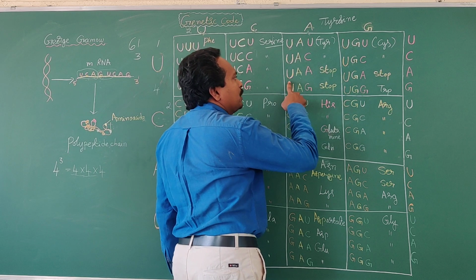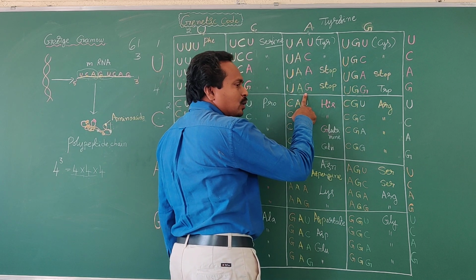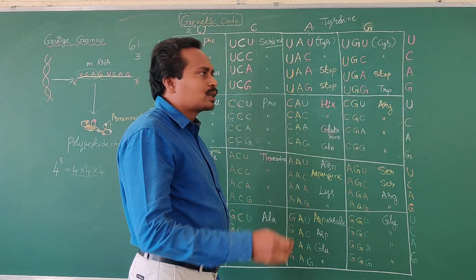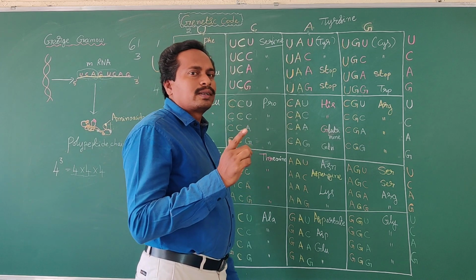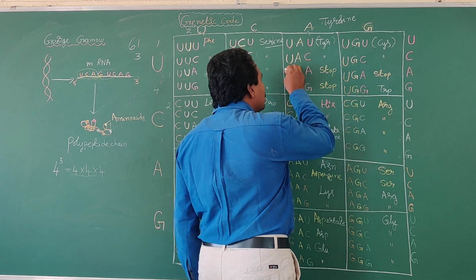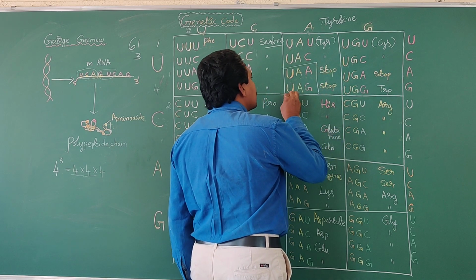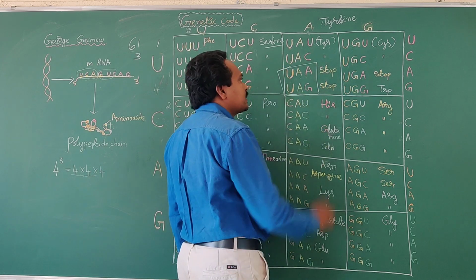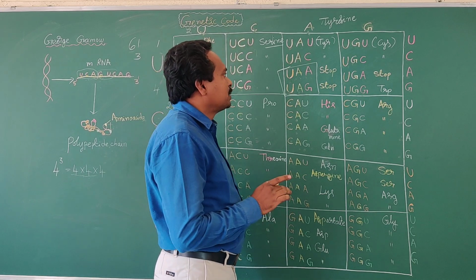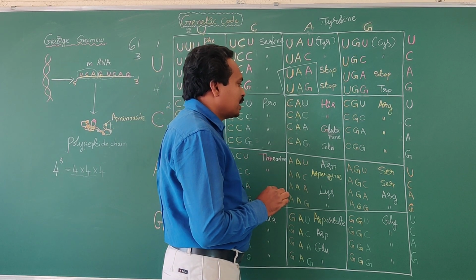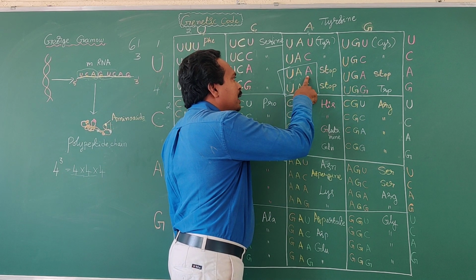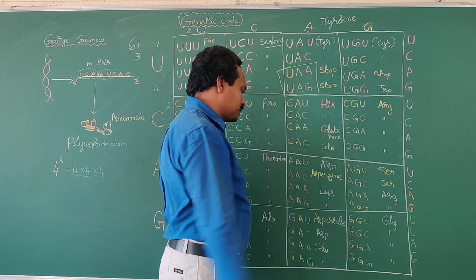Okay, in this column UAA, UAG codons do not code for synthesis of any amino acid. Hence, these codons are known as stop codons. Okay? UAA, UAG codons do not code for synthesis of amino acid. Hence, these are known as stop codons. You must remember it, it's important from the objective point of view. The stop codons are 3. Among the 3, this is one stop codon, UAA, another stop codon, UAG.